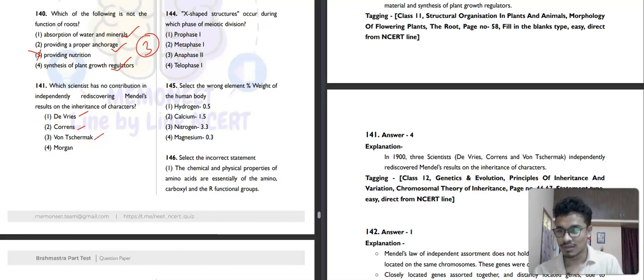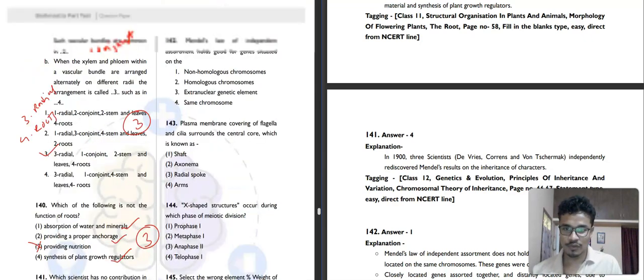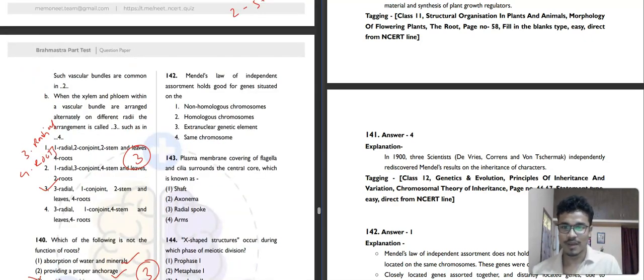So no role, that was of Morgan. Morgan dealt with linkage and all, so it is correct. Next we will move to question number 142. Mendel's law of independent assortment holds good for genes situated on the non-homologous chromosome, homologous chromosome, extranuclear genetic element, or same chromosome. So that holds good for non-homologous chromosome. The first option here will be our correct answer.